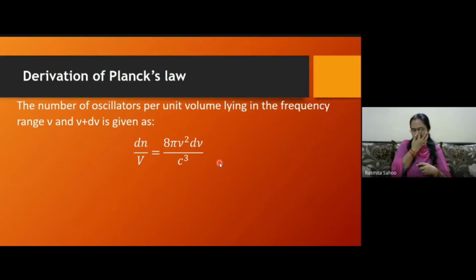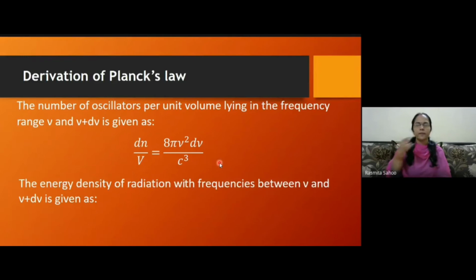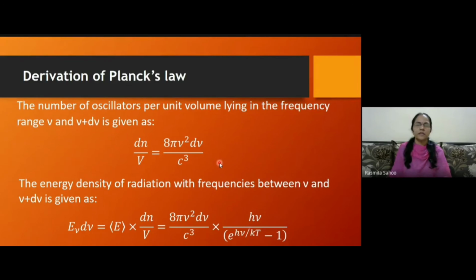Now our next task is to calculate the average energy density. So how can we calculate that? Yes, we have to multiply the energy of a single oscillator with the number density. Okay, so the energy density of radiation is given as E_ν dν, that is the average energy times the number density. Multiplying this, I have inserted the value of E average.